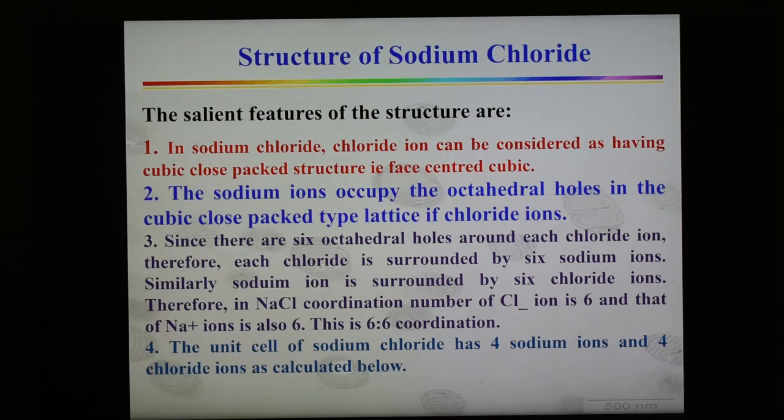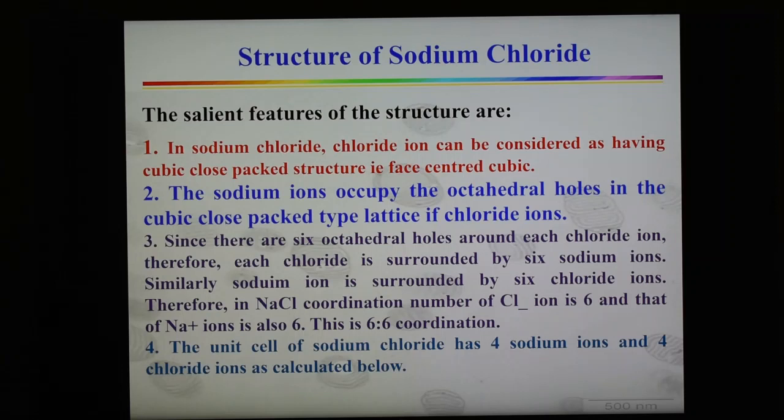And an important point here again is that, for a precise fit, the ratio of radii of the two ions, that is radius of sodium ion upon radius of chloride ion, should be equal to 0.414. Actually the ratio is 0.525. It exceeds this value and as a result the arrangement of Cl minus ions slightly opens up to accommodate the sodium ion. Therefore, chloride ions do not touch each other and form an expanded face-centered lattice. So these are some of the salient features of the sodium chloride structure.